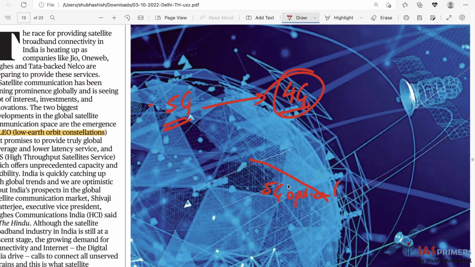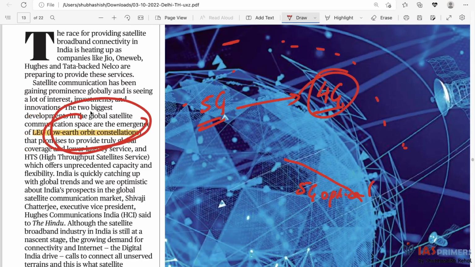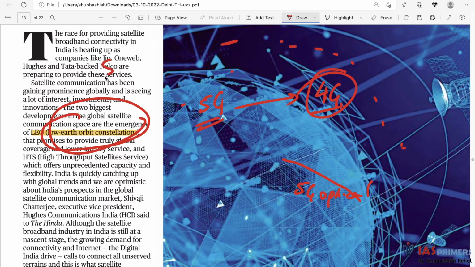Now with 5G and high-speed internet, if we want that sort of connectivity, we will have to depend on fiber optics plus satellites roaming in low Earth orbit. So low Earth orbit constellations, for example, Starlink satellites.